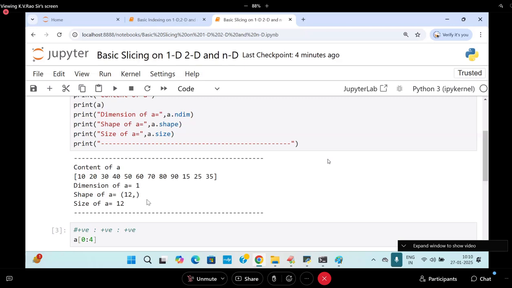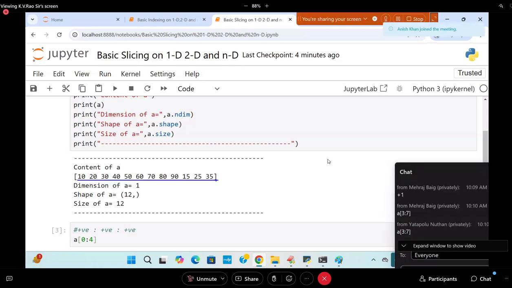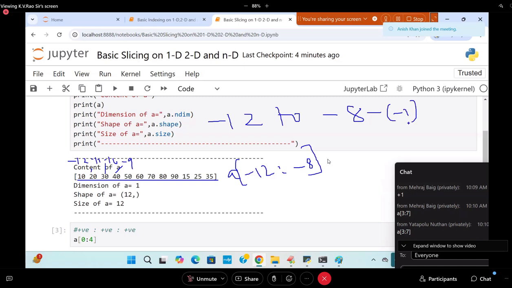Negative index. As you know already, there are 12 elements in total. This is going to be minus 12, minus 11, minus 10, minus 9. So I am writing A of minus 12 colon minus 8. It is going to take minus 12 to minus 8 minus 1. Of course, minus 1 only directly.